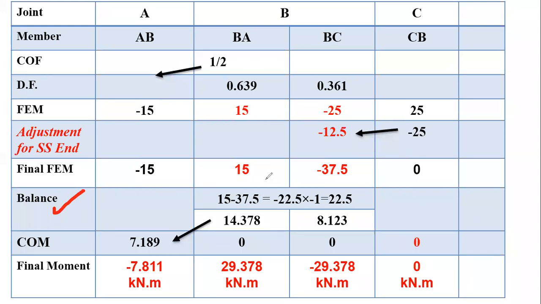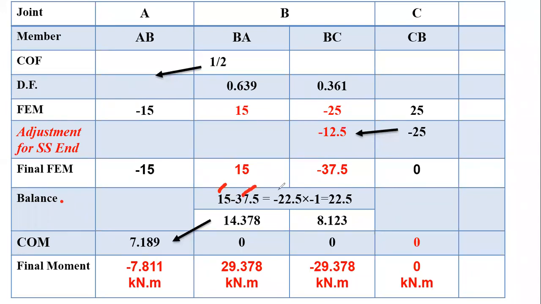Initially, make the algebraic summation of fixed end movement at joint B. ठीक आहे, हे नाही लिहिलं तरी चालेल तुम्ही एक्झाम मध्ये, पण हे समजण्यासाठी आहे. So at balance step number 1, make the algebraic summation of fixed end movement. So that will be plus 15 minus 37.5.